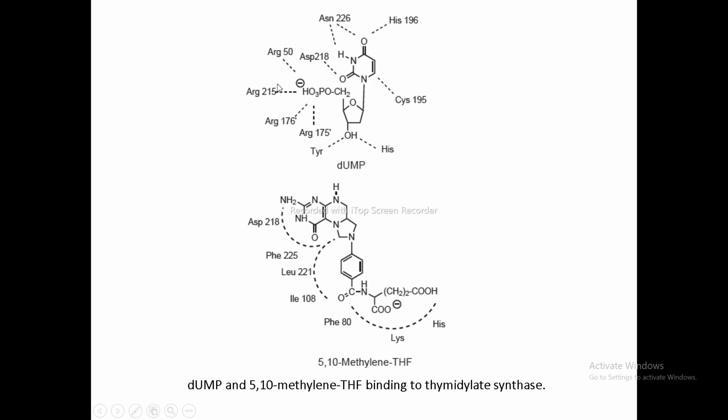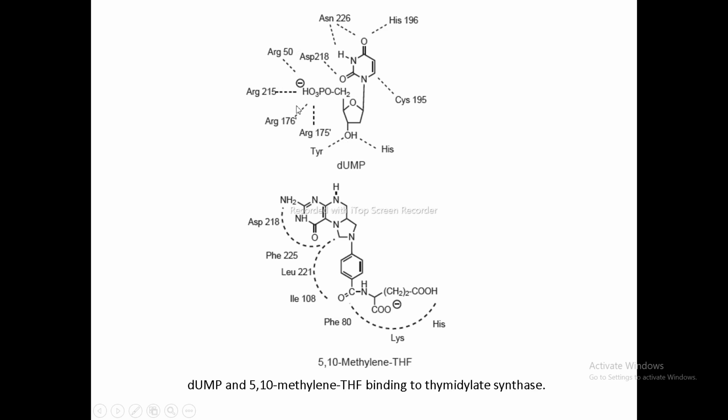Then the four arginine residues, arginine 215, arginine 176, arginine 175, and arginine 50, form an electrostatic bond with the anionic deoxyribose 5-phosphate. So all these arginine residues form an electrostatic bond with these anionic residues of the phosphate.